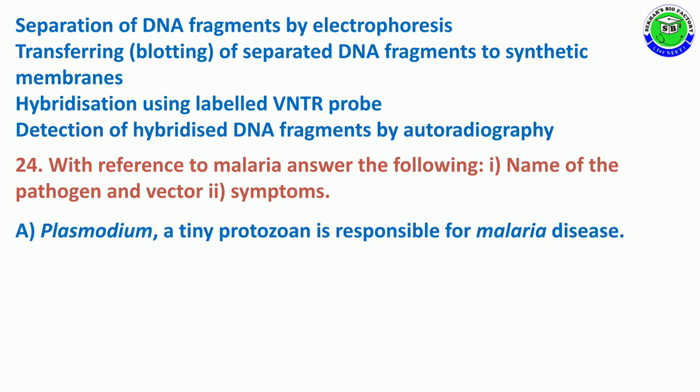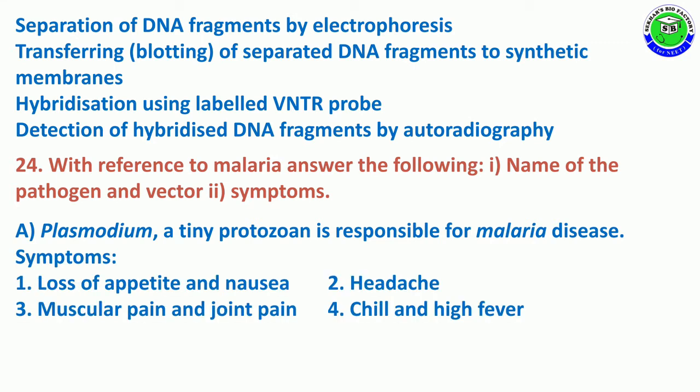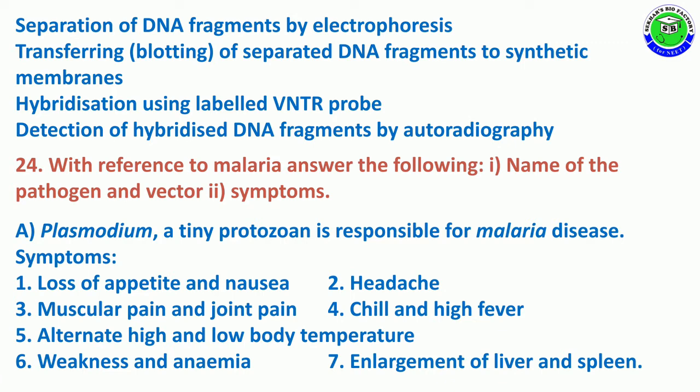So Plasmodium, a protozoan, is responsible for malaria disease, and the symptoms are loss of appetite and nausea, headache, muscular pain and joint pains, and chill and high fever, along with alternate high and low body temperature, weakness, anemia, and enlargement of liver and spleen. These are the symptoms of malaria.